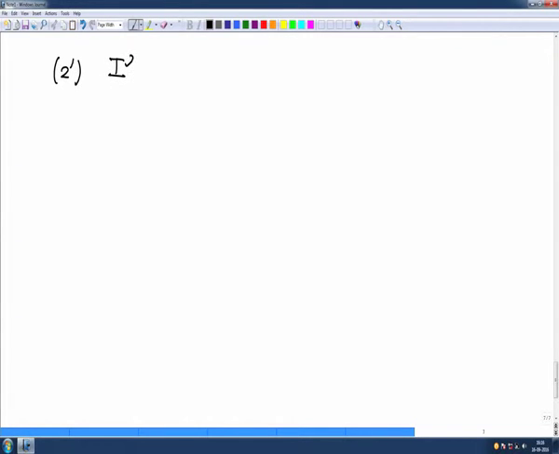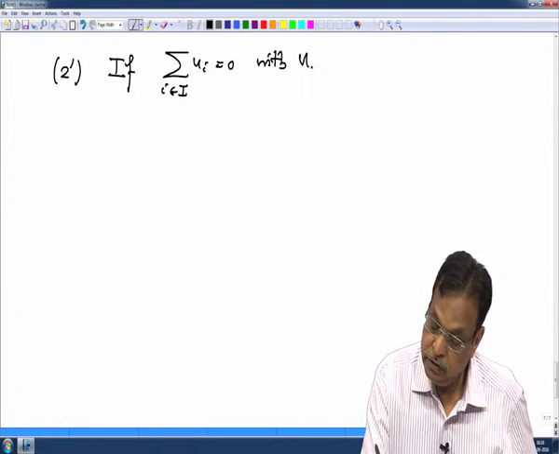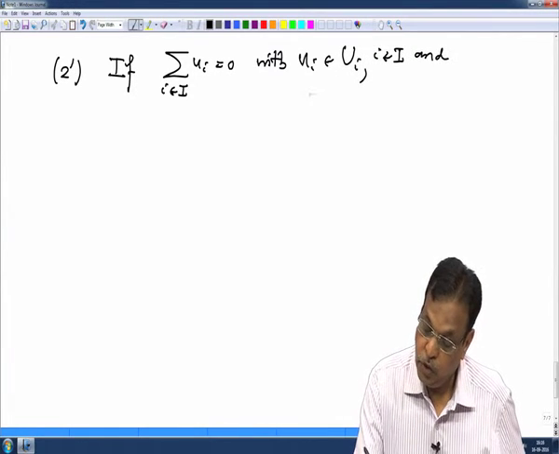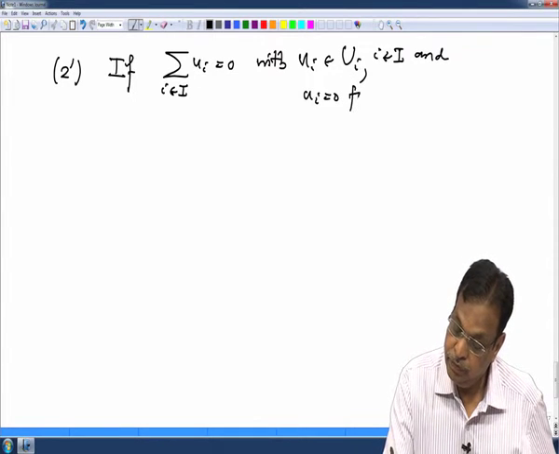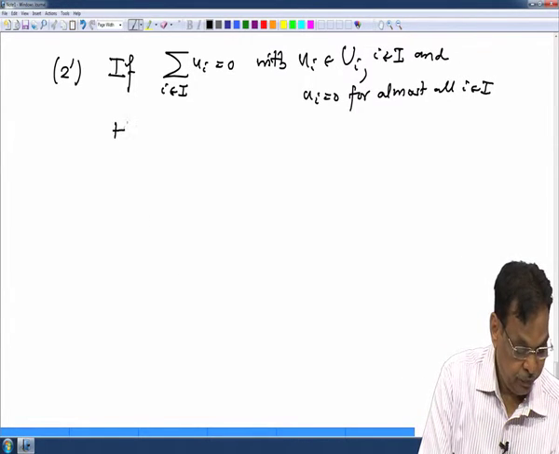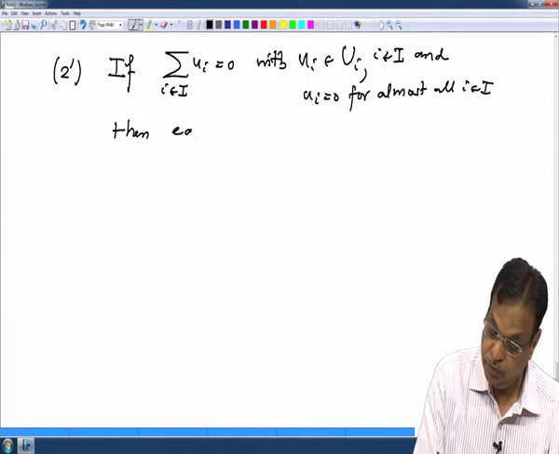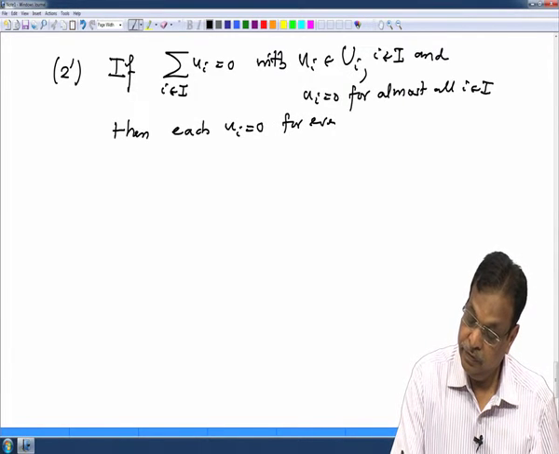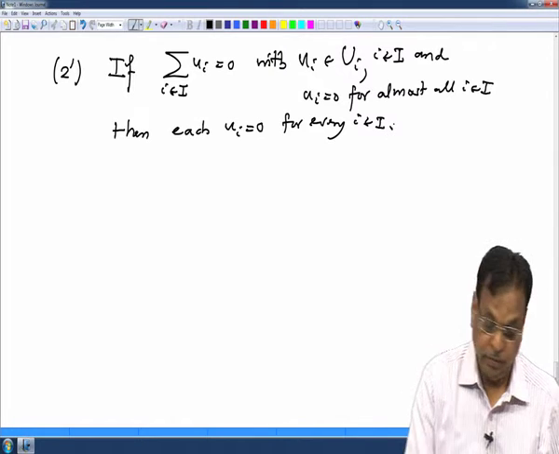If the summation of ui is 0, with ui's elements in Ui for each i and ui's are 0 for almost all i, then each ui is 0, similar to linear independence. This is 2 prime.